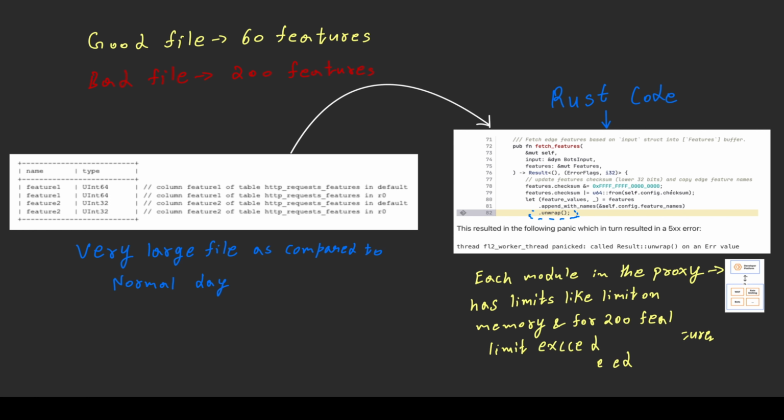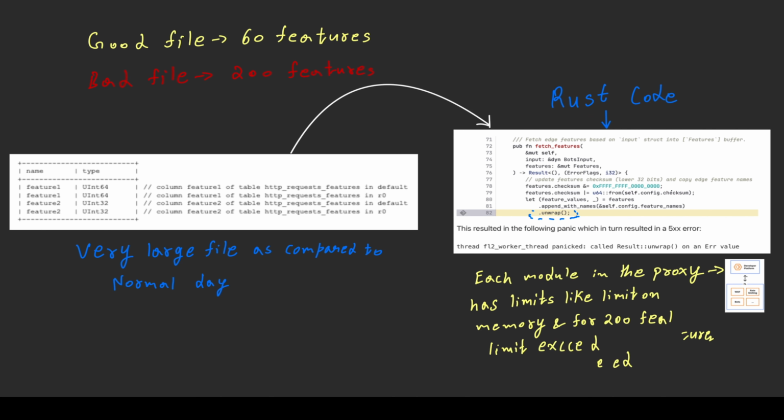So the microservices within the bot management software use various kinds of code. There was one Rust code which has a particular set of memory allotted. Like each module in the proxy of the frontline part of the core proxy of Cloudflare has limits, like a limit on memory. So for that particular limit, only 60 features were allowed to be processed by this code.